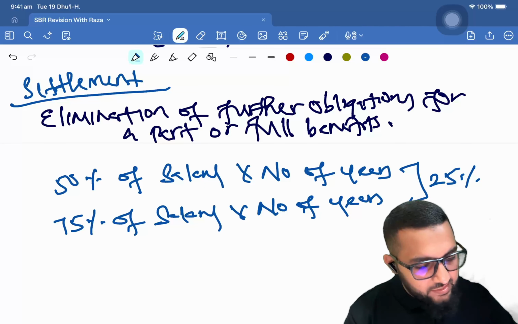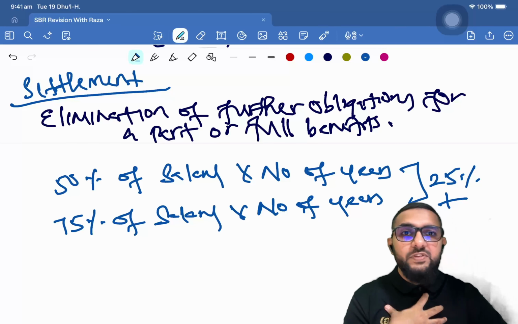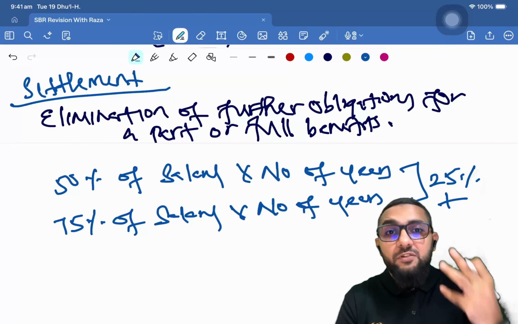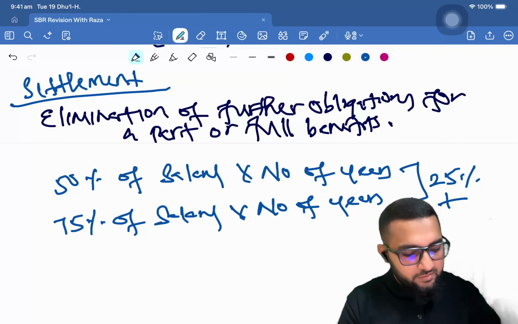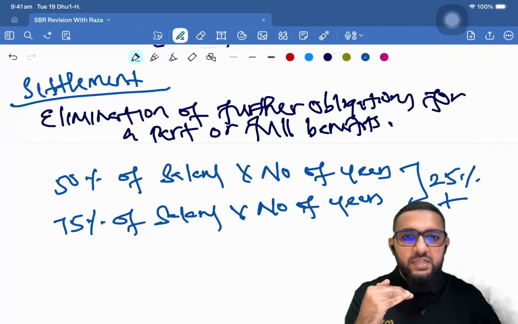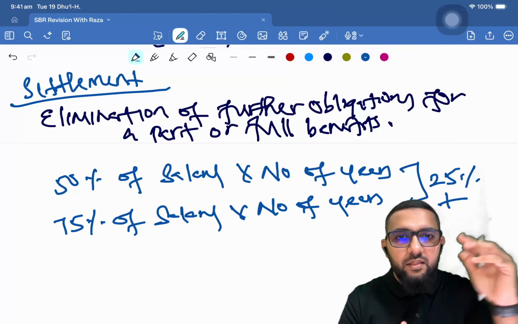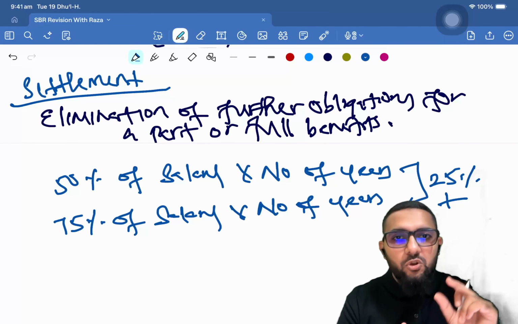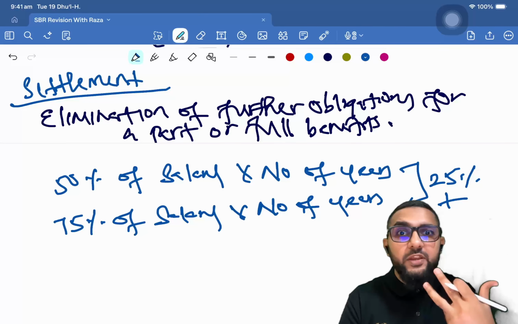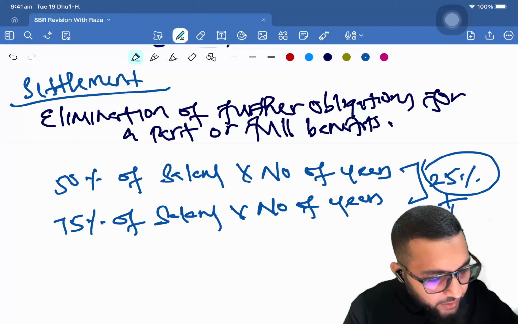So this creates a positive change, meaning now the service cost of employees, whatever service they're providing, now they'll be providing at a higher rate. Whatever the amount, you divide by the number of years they've been there, you divide by the number of months that they work, every month you are going to increase their gratuity or post-employment obligation by that amount. Now at this point, by 25% if it's increasing, now this 25% will be considered a past service cost.